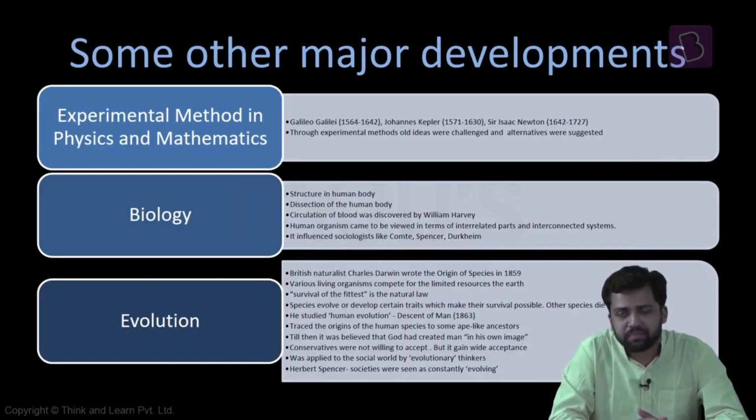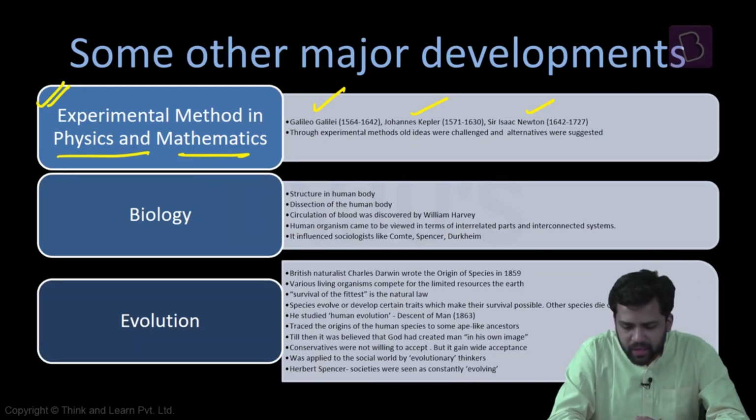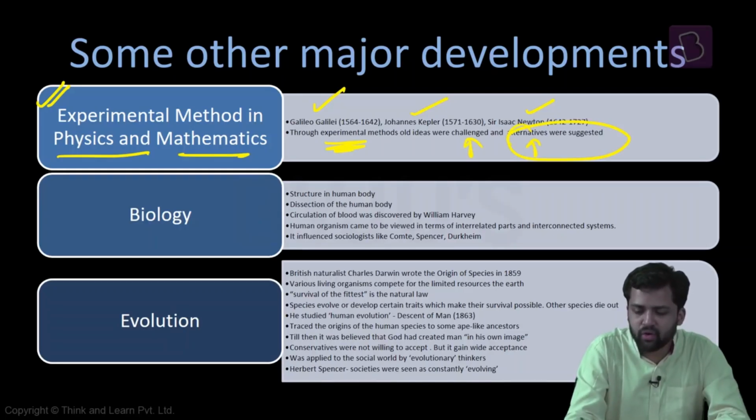And some other major developments here. One of the most prominent developments was the usage of experimental methods in physics and maths. Galileo, Kepler, Isaac Newton, they started using experimental methods. Now through experimental methods, they started challenging the old ideas that were there and suggested different alternatives. That is also impacting society.